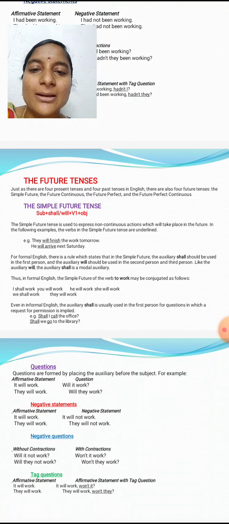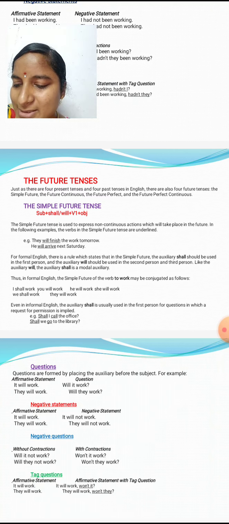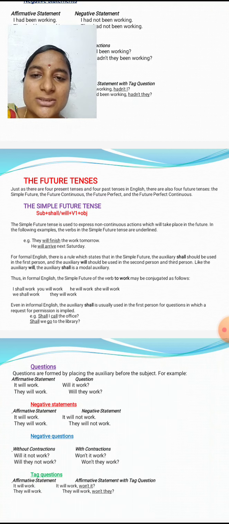So what is the simple future tense? Simple future tense is used to express a non-continuous action which will take place in the future. That is called simple future tense. The structure is subject plus shall or will plus V1 plus object.